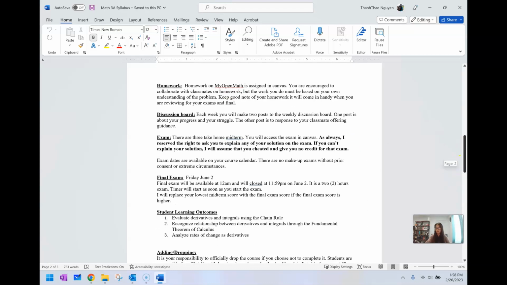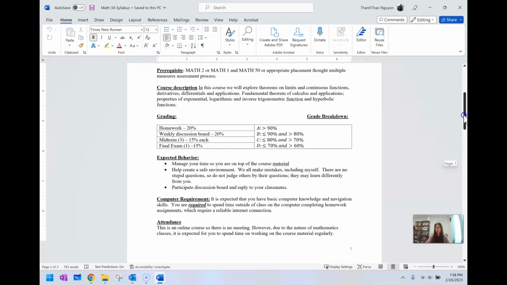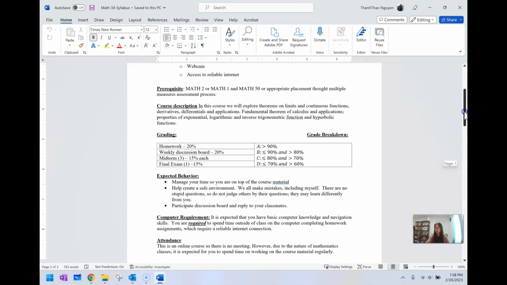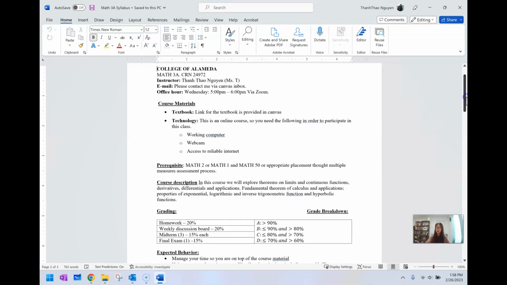And there are resources, so you can go ahead and explore the Canvas and see all the resources for yourself. Now let's talk about your course calendar, as I mentioned.